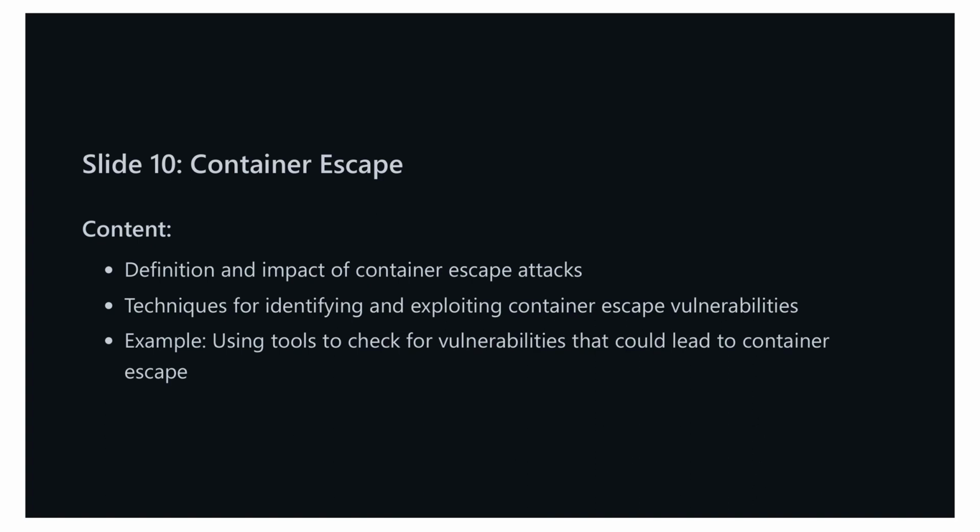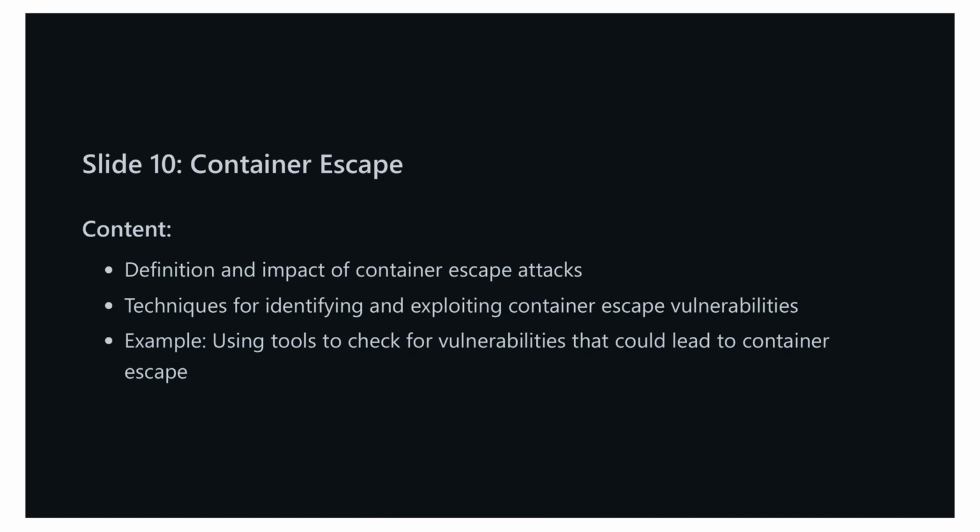Next, we'll discuss techniques for identifying and exploiting these vulnerabilities. Potential vulnerabilities can often be found in misconfigured container settings, unpatched software, and inadequate runtime security policies. Attackers might exploit these weaknesses using various techniques such as privilege escalation, breaking out of the container through vulnerable software, or exploiting host kernel vulnerabilities.